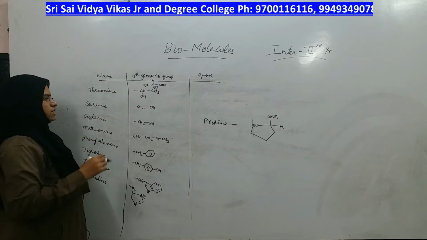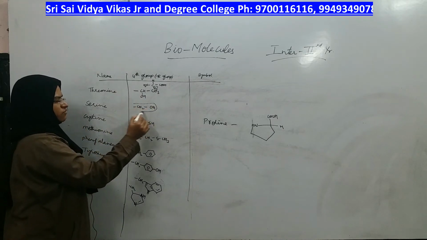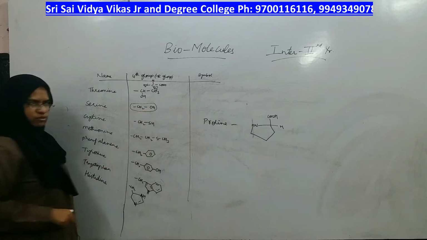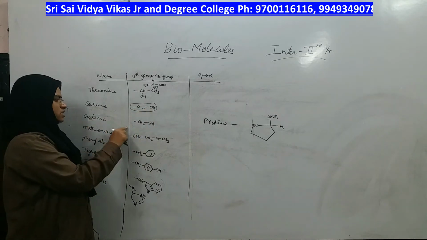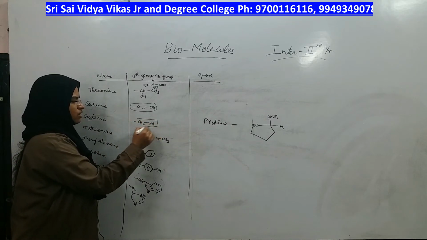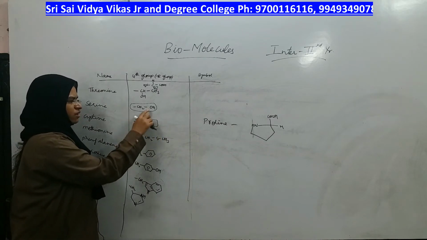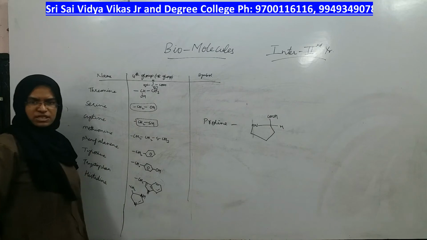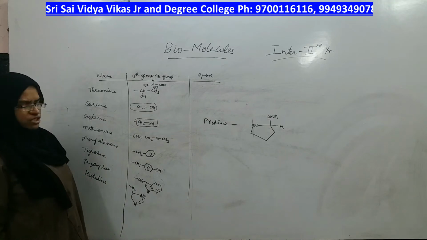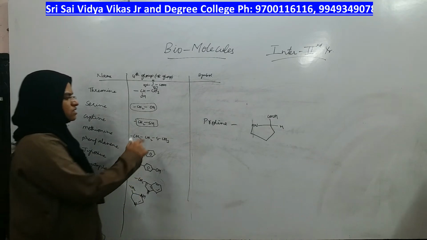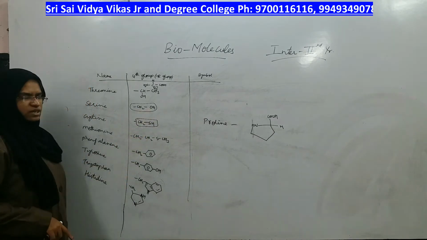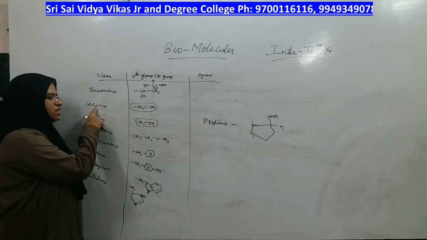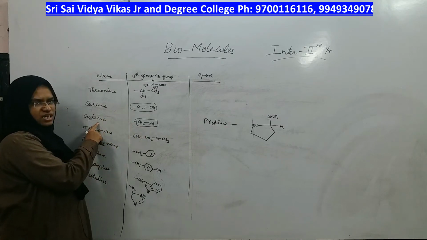Going to the next amino acid, which is serine, what is the fourth group? It is a methanol group, in which CH2OH, right? The next amino acid has a thiol group. Instead of OH, which means alcohol, if you take an SH group, it is nothing but a thiol group. Same group, but OH means it is serine, SH means it is cysteine, right?